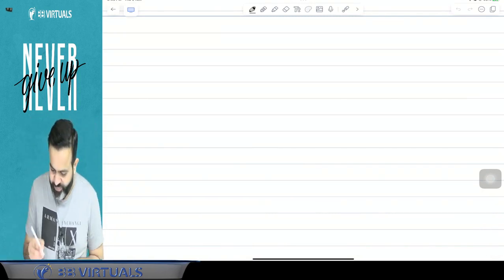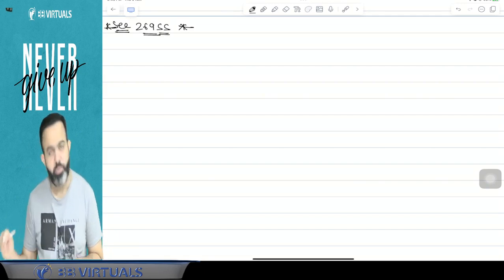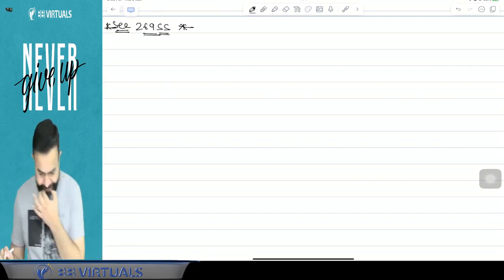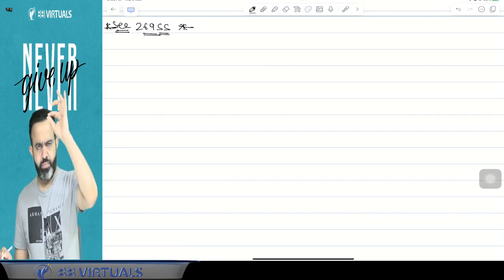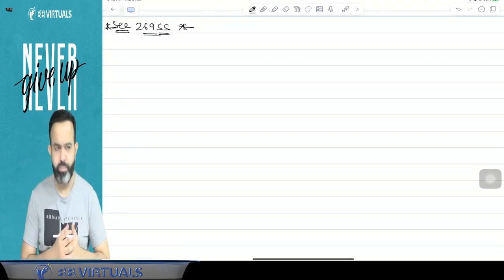So the first section is section number 269SS. Now guys, what this section says, try to understand. This section says that, all people pay attention, very simple section.